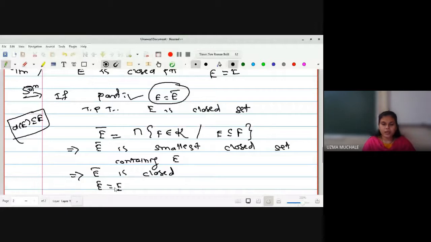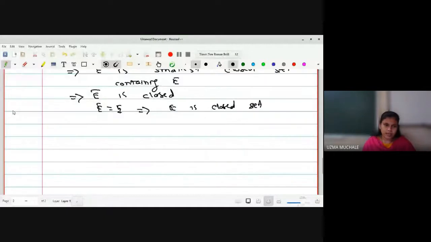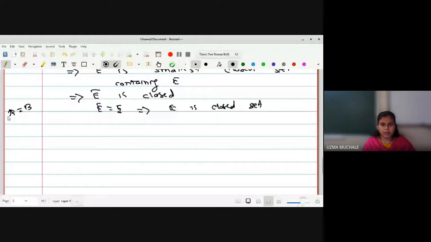Because we know that two sets A and B are equal if they have the same elements. Whatever elements are in A, the same elements will be in B. And here we are saying that E bar is equal to E. If E bar is a closed set, it implies that E is also a closed set. Before being the smallest closed set, it is first a closed set, and hence we can say that E is a closed set. Okay?